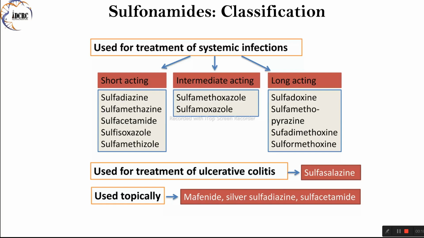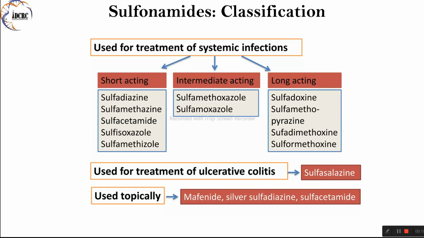3. Long-acting, 7 days. Sulfadoxine, sulfamethoperazine. Sulfadoxine and sulfamethoperazine are ultra-long-acting sulfonamides, with prolonged durations of action lasting up to 7 days. These compounds are primarily used in combination with other medications, such as pyrimethamine, for the treatment of malaria caused by chloroquine-resistant Plasmodium falciparum. They are also used in the treatment of Pneumocystis jirovecii pneumonia in AIDS patients and toxoplasmosis.